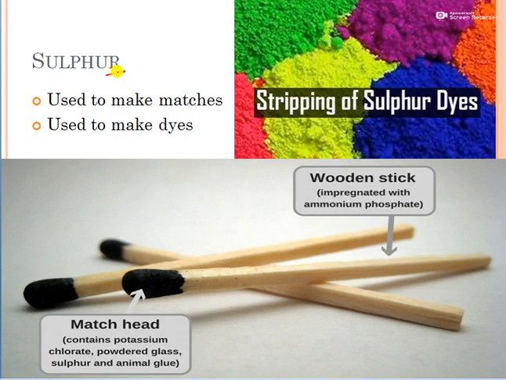Now sulfur has some more uses. It is used to make matches. It is also used to make dyes. Dyes mean to color the cloth, whatever powder we are using. So you can see green color dye, yellow color dye, purple color dye, blue color dye. It is not so that all kinds of dye can be made from one thing only. Yellow color dye we can make from sulfur, because sulfur is of yellow color.